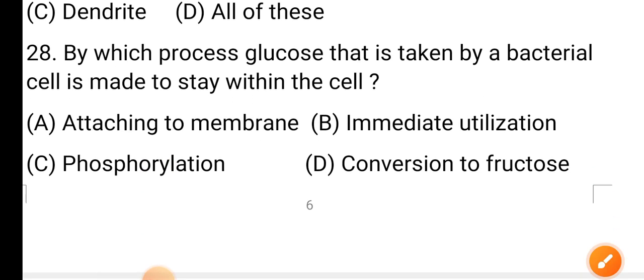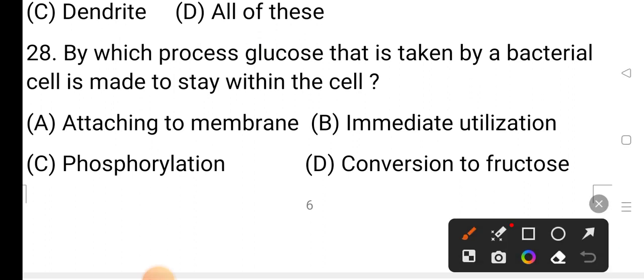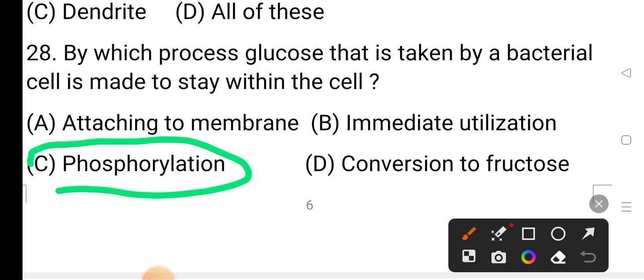Question number 28. By which process is glucose that is taken up by a bacterial cell made to stay within the cell? Option A is attaching to membrane. Option B immediate utilization. Option C phosphorylation. And option D is conversion to fructose. The correct answer is option C, phosphorylation.